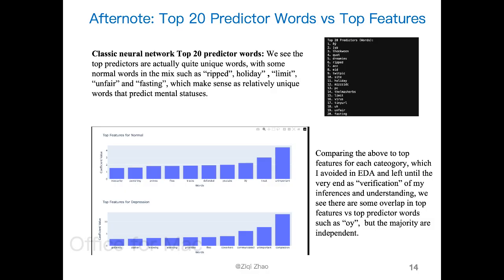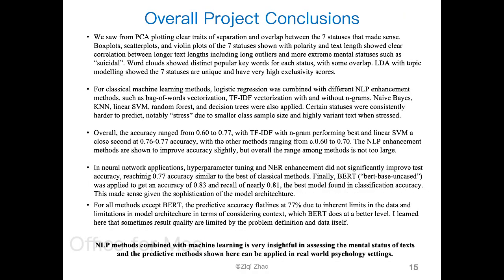And comparing the top features for each category, which I left at the very end as the last piece of EDA, there's definitely some overlaps. This is the word "oi" we see here. Very simple word. But mostly they're actually very independent and specific, as top features are for each category and not overall.